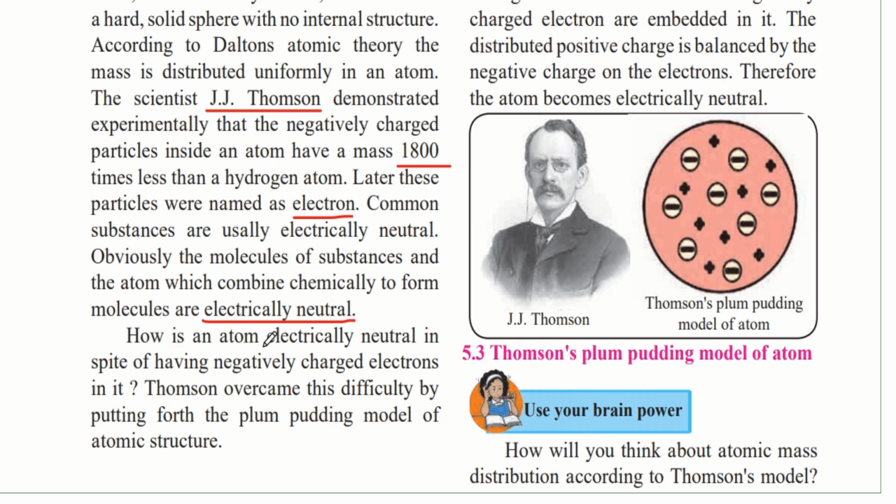How is an atom electrically neutral in spite of having negatively charged electrons in it? Thomson overcame this difficulty by putting forth the plum pudding model of atomic structure. So this is what J.J. Thomson's plum pudding model of the atom looked like?